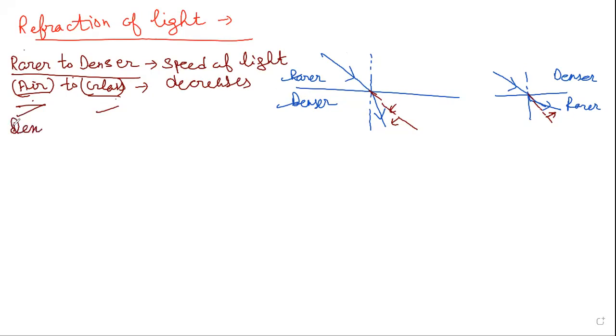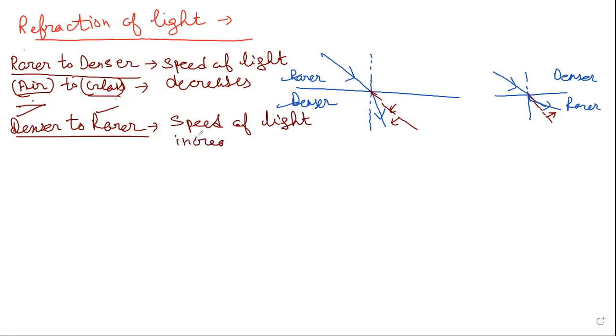Same way, when the ray of light enters from a denser to a rarer medium, we know what happens: the speed of light will increase. Speed of light increases, right? Due to which the ray of light bends away from the normal. This is what happens from rarer to denser or denser to rarer.